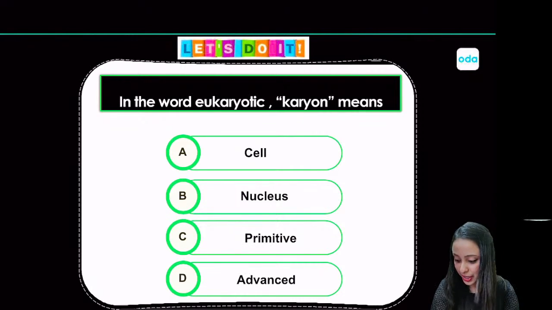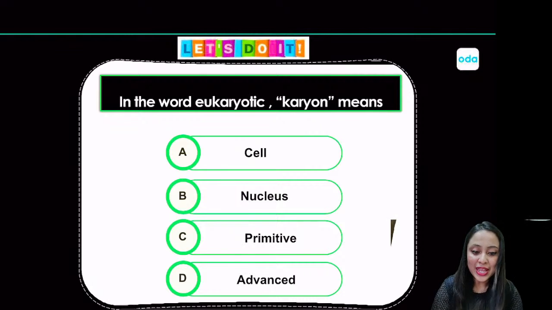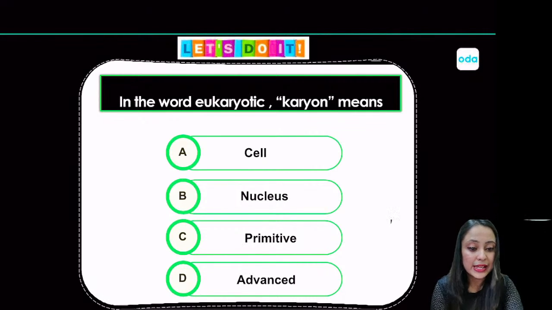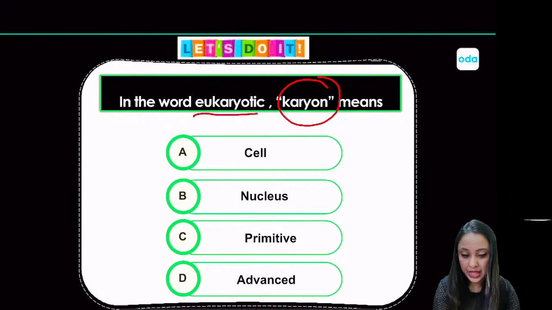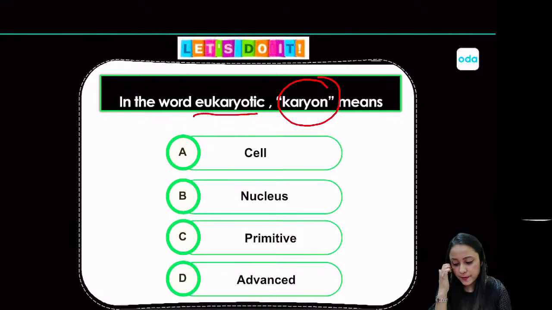Okay, so in the word eukaryotic, karyon means what? Is it cell? Is it nucleus? Is it primitive? Or is it advanced? Okay, see the options and maybe I'll give you a moment. So think about the answer and answer to me in the live chat box.